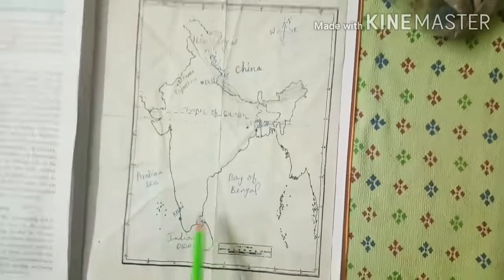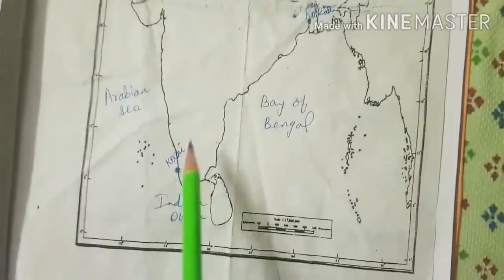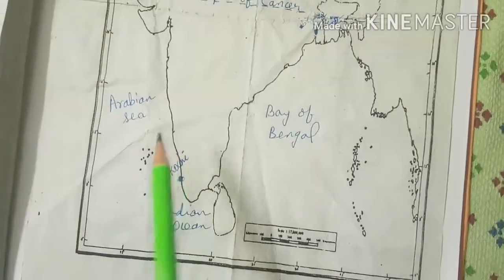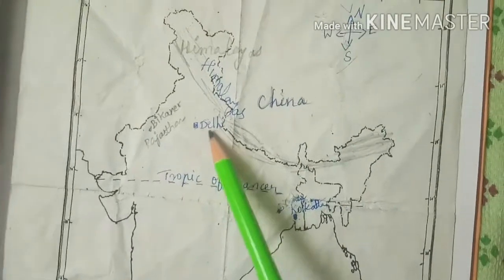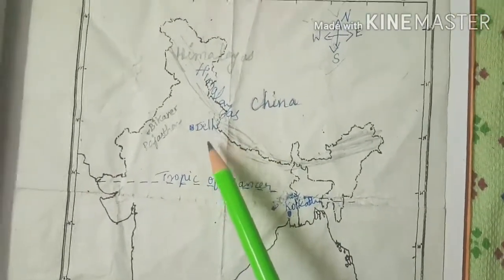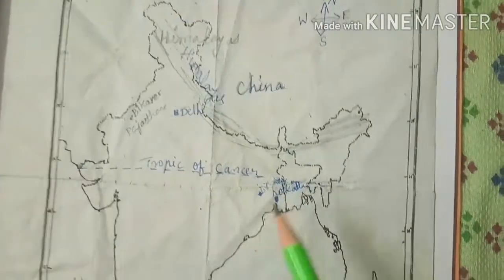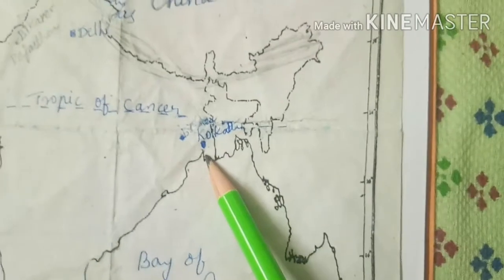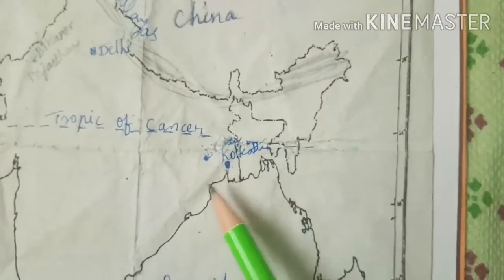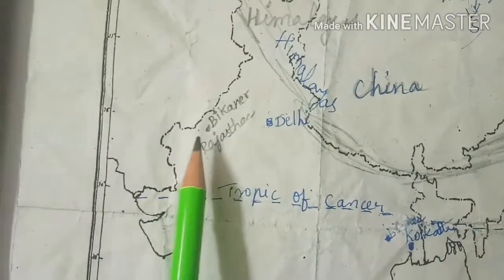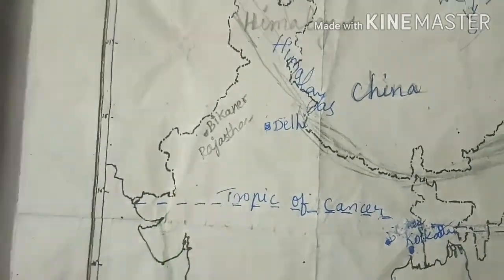Look at the map. Kochi is located on the Arabian Sea coast. Here the annual temperature is 30 degrees Celsius. At the same time, Delhi is located in the interior part of India. It receives 40 degrees Celsius. Due to this fact, the amount of rainfall at Calcutta located near the coast is 119 cm and it decreases to just 24 cm at Bikaner, which is located in the interior part.